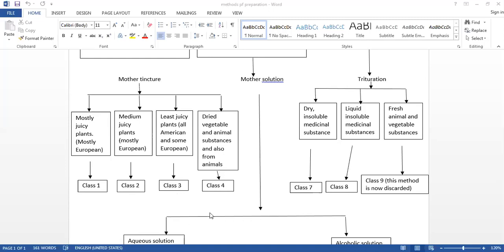In the class 5th and the 6th, it may be 1/9 or 1/99. And in trituration, depending upon which scale you are using, it may be 1/10 or 1/100. So if you have any problem in this, you can ask me anytime for the preparation of the mother tincture by the old method.